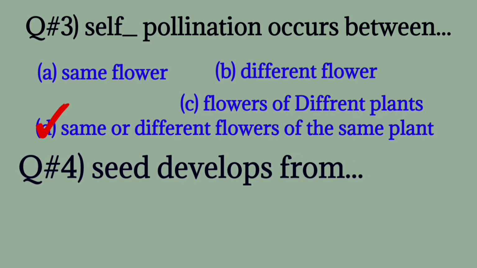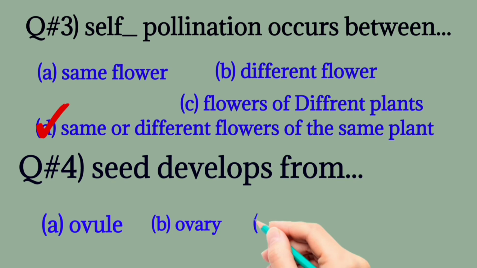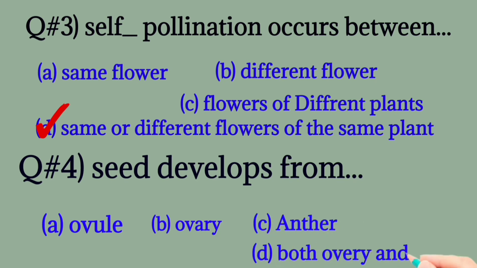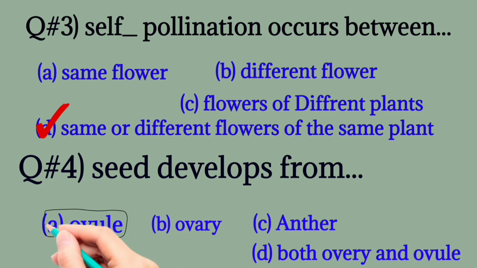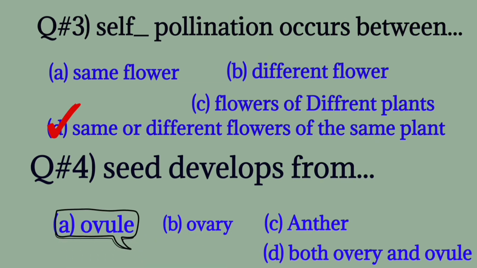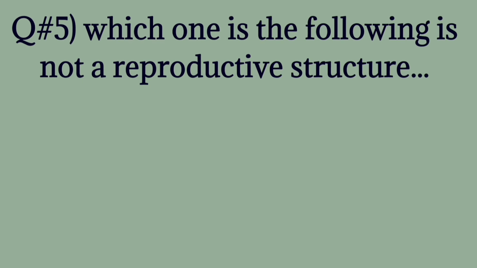Question number 4. Seed develops from ovule, ovary, anther, both ovary and ovule. The correct one is ovule. Seed develops from ovule.